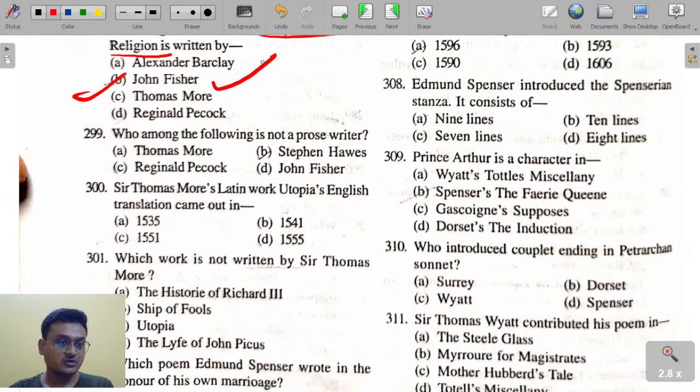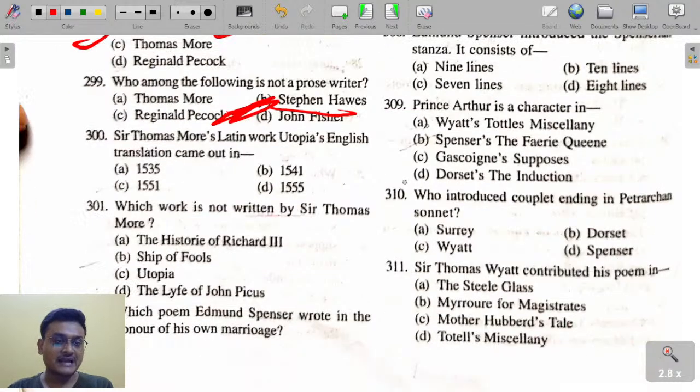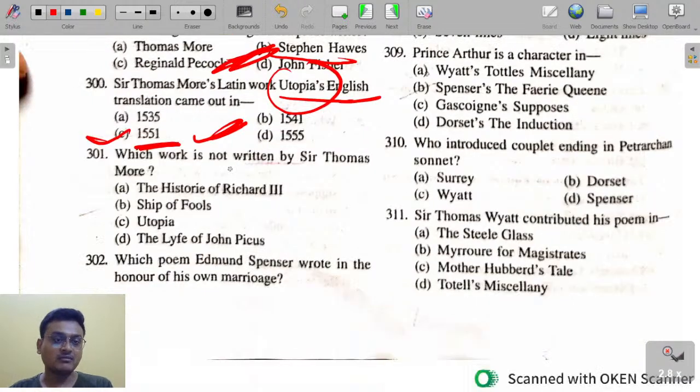Who among the following is not a prose writer? Here, Stephen Hawes is a poet. Thomas More's Latin work Utopia was translated into English in 1551, okay? Utopia was translated into English in 1551 by Ralph Robinson.